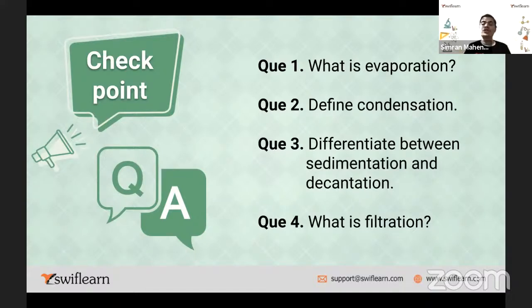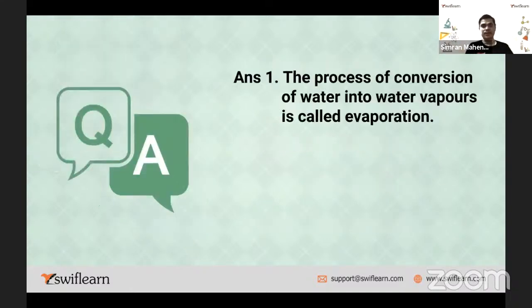Correct. Very good. Filtration is what? Basically filtering the substance. The famous example as I discussed is, your mother making a tea, right? While making a tea, what she does? She takes out the tea leaves from the tea with the help of filtration device. That's correct. So these are the answers.